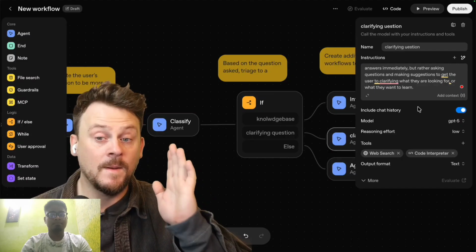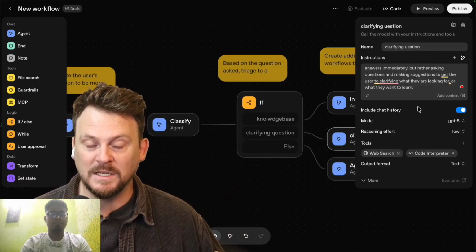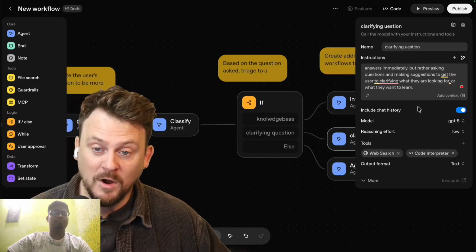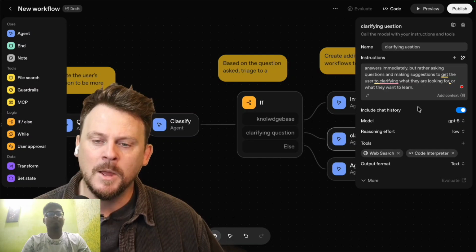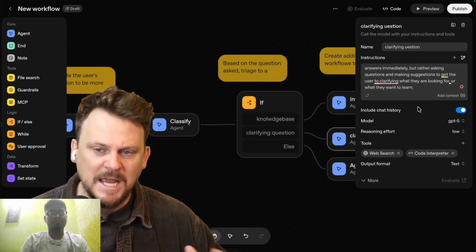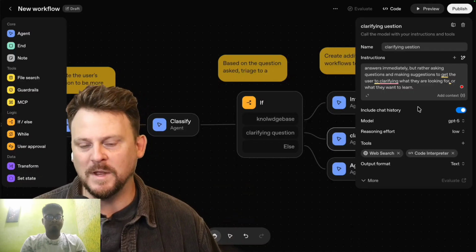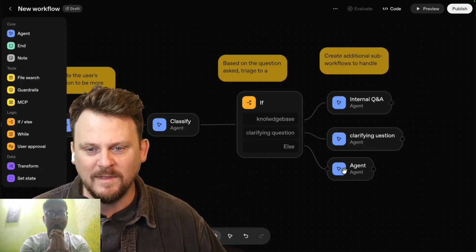So that's basically branch 1, you ask very clearly something that's in the knowledge base. Branch 2, you say, hey, I'm hungry. That's not really clear what the intention is. So then ask clarifying questions until we get to the point where we can then look in the knowledge base, right? I think that makes sense. Again, I'm new at this, but I think that makes sense.